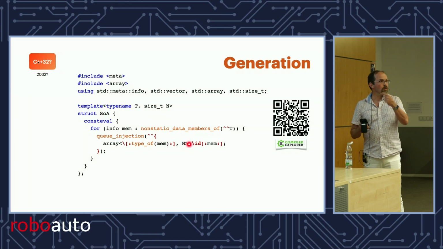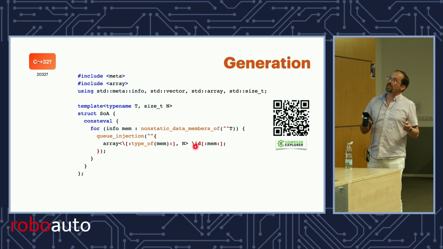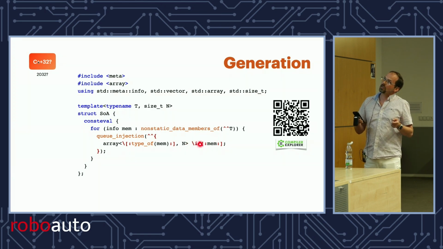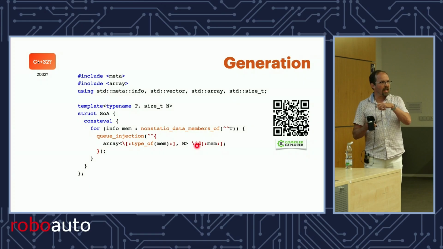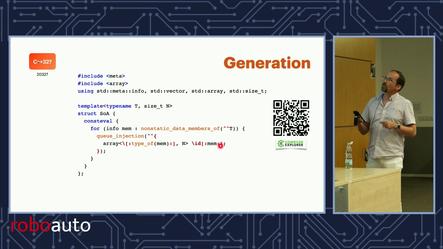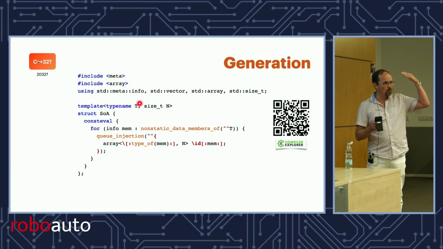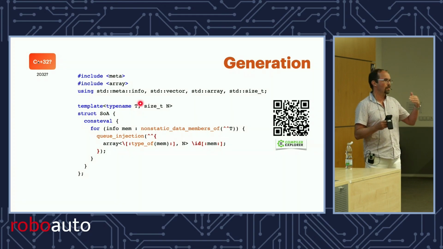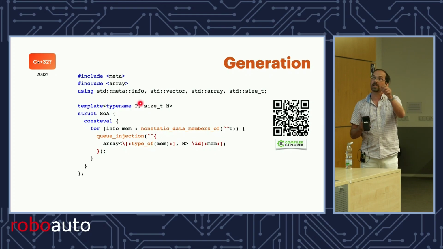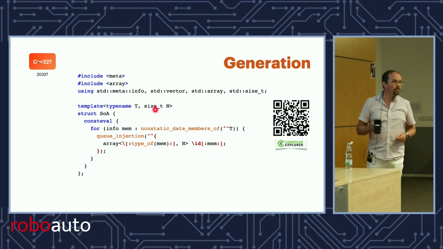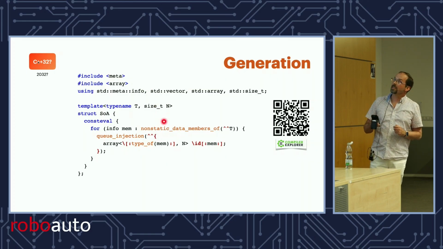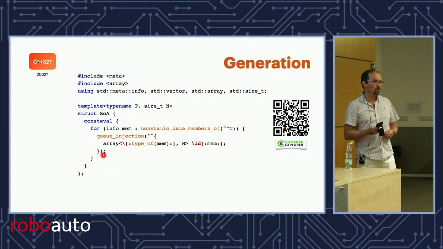And then I need to give it a name, and I'd like it to give the original name, so there's a backslash, but now you say that you want the ID, not the actual thing, just the ID. And so that works also. And so now, say if you had a T with 7 members, I've QInjected 7 declarations of std::array of the original type, comma, whatever n is. And then once we run out of consteval, all that stuff gets parsed, and now you have your structure of arrays.